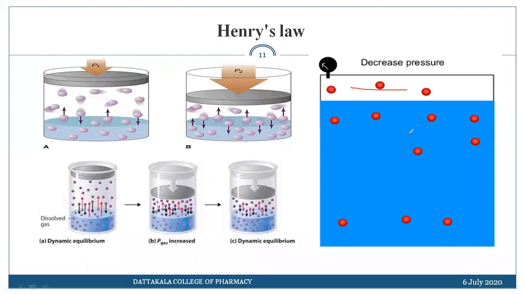That means interaction between the solute and solvent will take place. As the pressure is reduced, these molecules escape, or get away from the solvent. By this picture, we get a clear idea of exactly what happens as the pressure is increased in the case of gas in liquid.